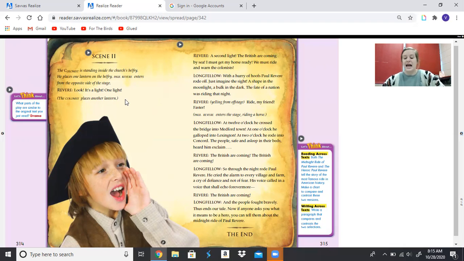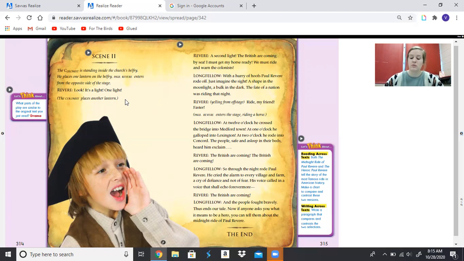So in the first scene, I remember that action happens in front of a church, and Paul exits the stage to get on his horse, and he waits for the signal, right? In the second scene, one of the characters has moved to the Belfry Tower, and Paul is all the way on the opposite shore. So scene 2 takes place a short time after scene 1, when the characters have had time to change locations.